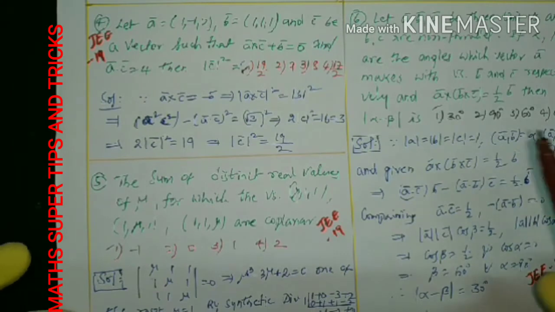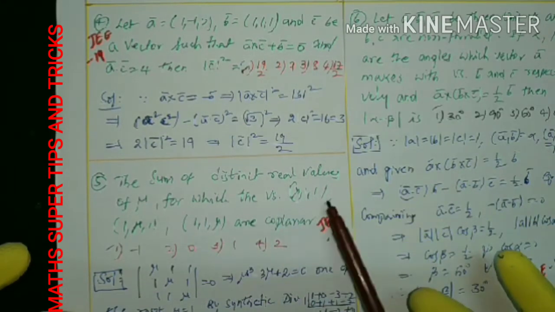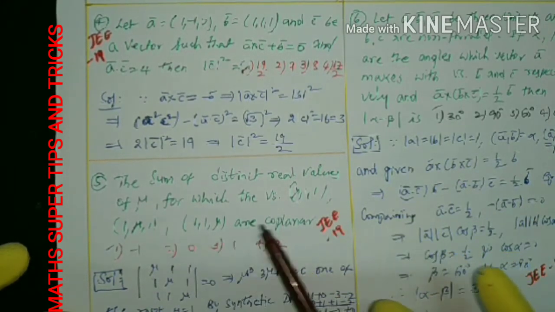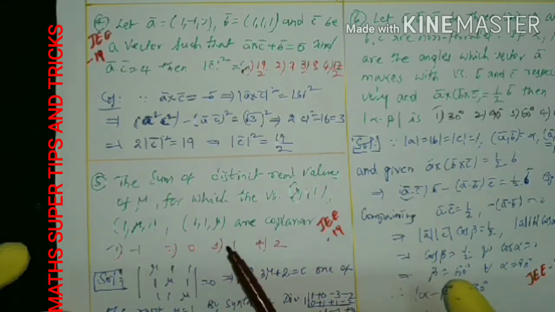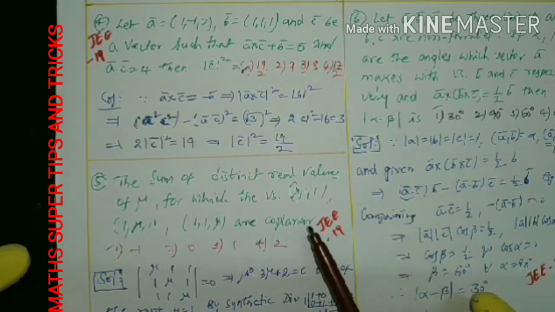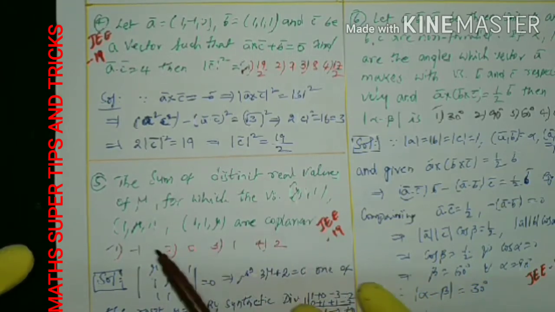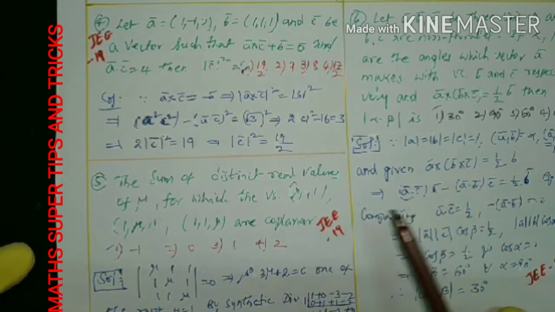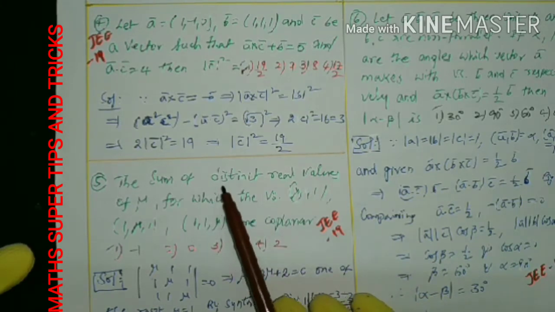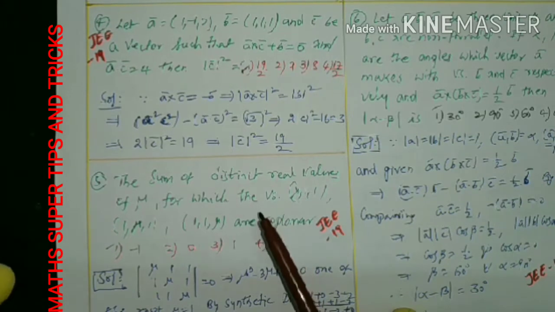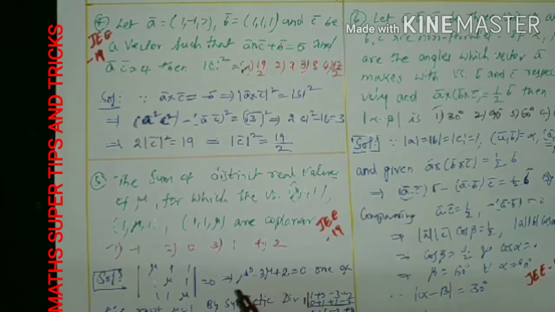Come to the next question. The sum of the distinct real values of mu for which the three given vectors are coplanar. Given that they are coplanar, from that condition we can find the mu values. But one important point here: distinct real roots. Distinct means different real roots. The sum of those is what we want. What are the different roots? We have to find mu.